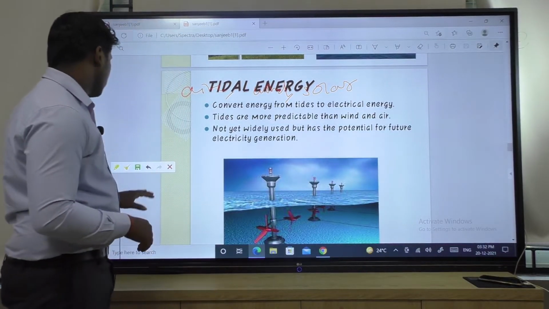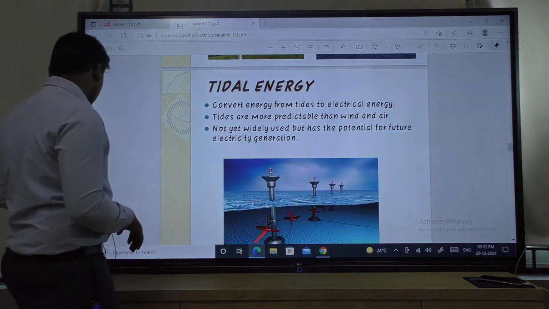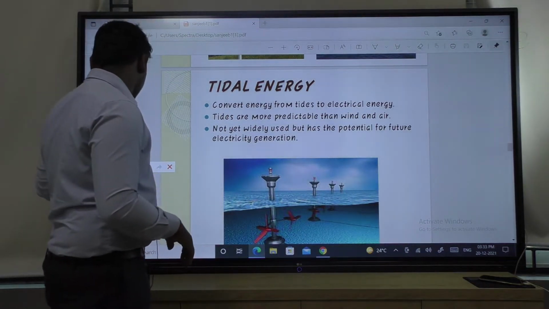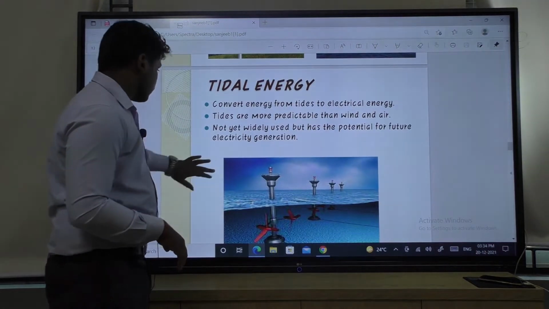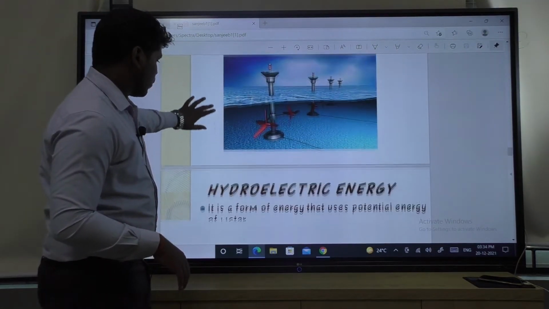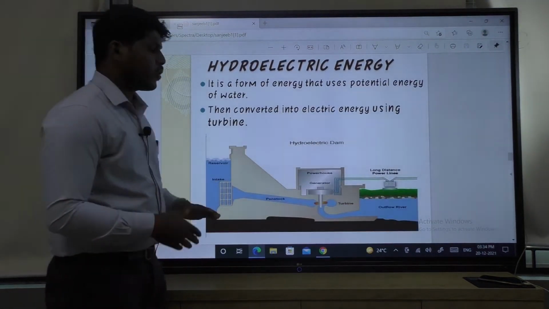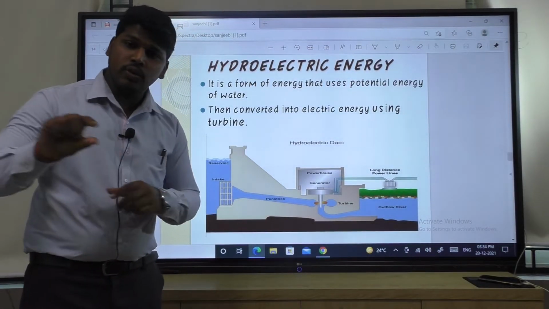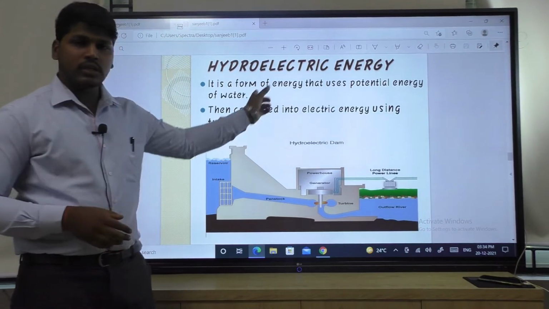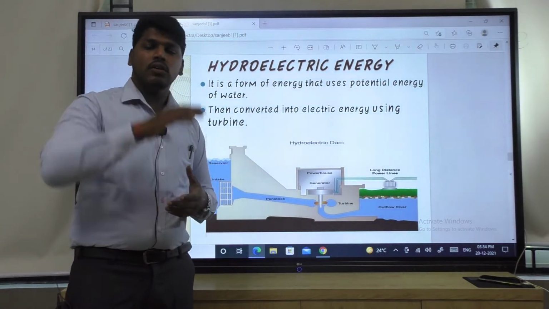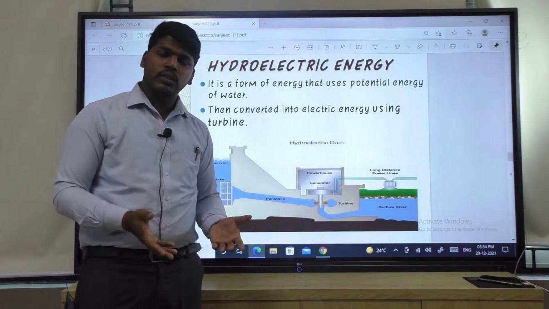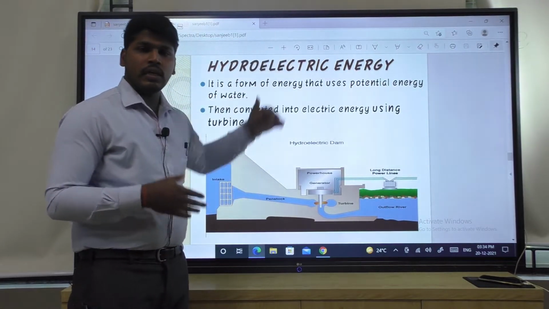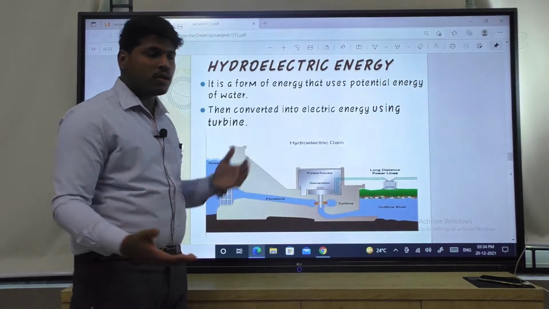Okay, so next one is your hydroelectric energy. In wind energy we have seen that it uses the kinetic energy of the air, but in case of hydroelectric energy it uses the potential energy of water. You know the difference between the potential energy and kinetic energy. Potential energy means the energy due to the height, and kinetic energy is the energy due to the motion.